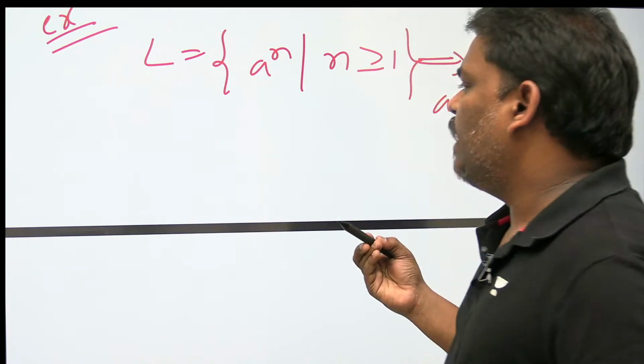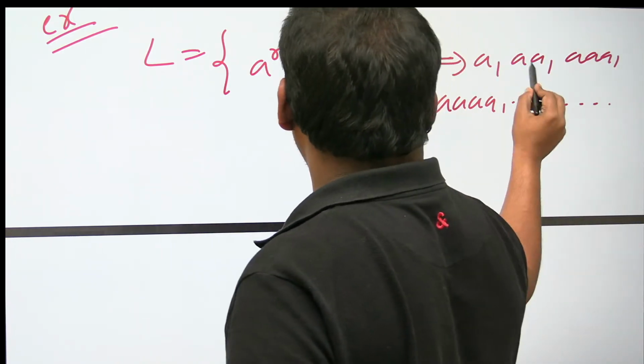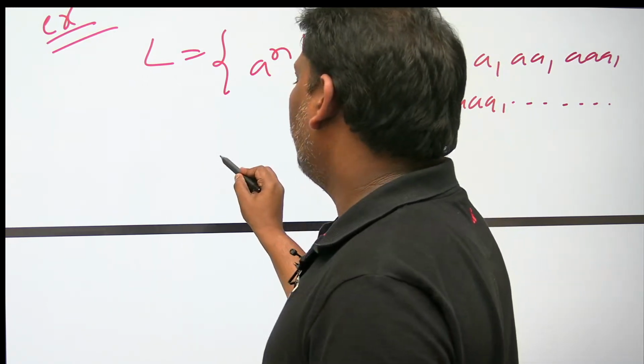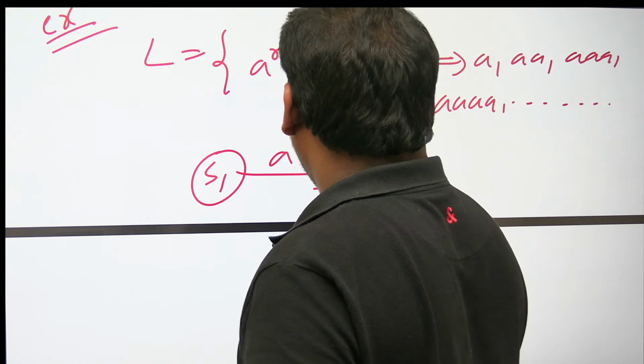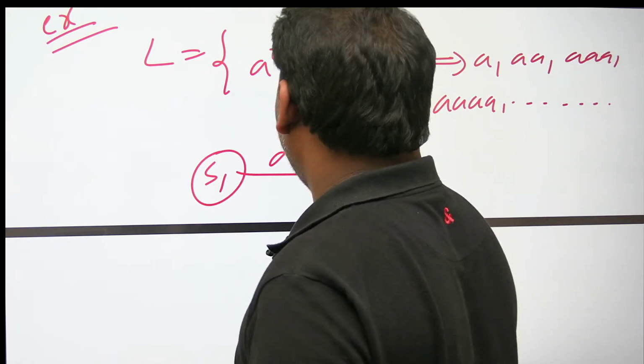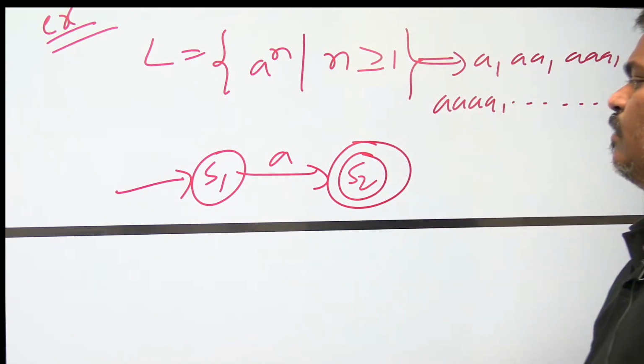Let me construct an automata for this one. The minimal string is 1 a. On state S1, with a minimal of 1 a, I will go to S2, which is final. Remember, a double circle indicates the final state.